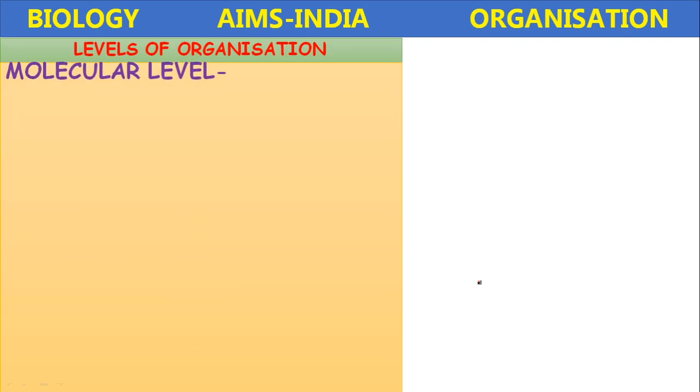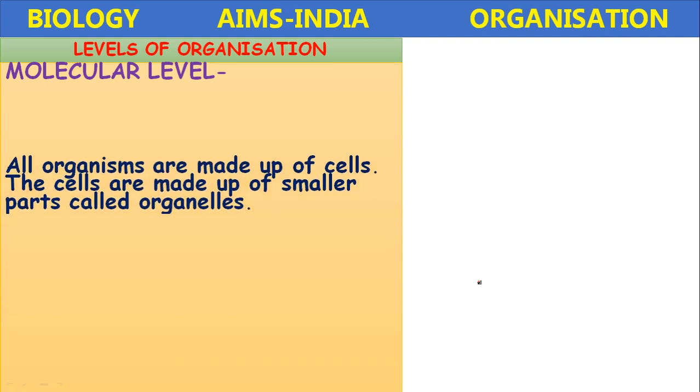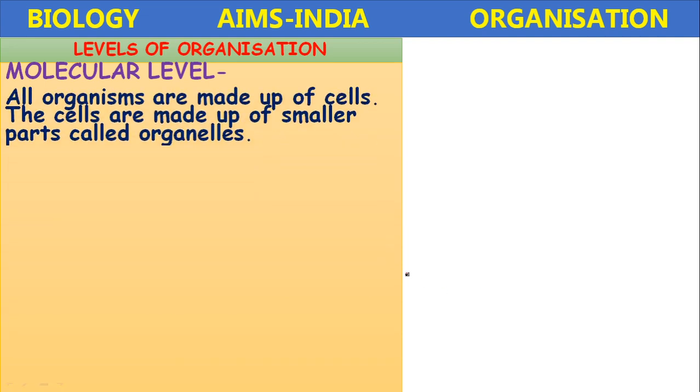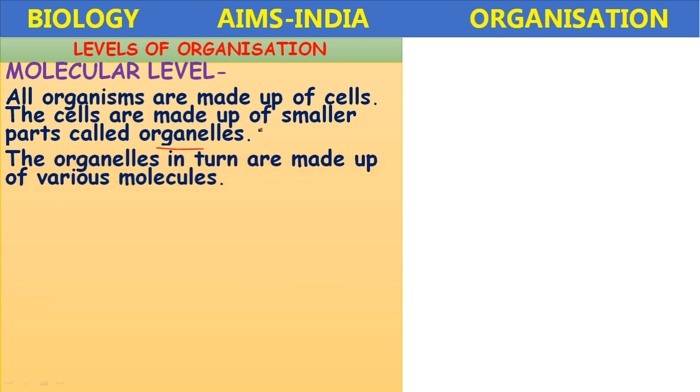In the levels of organization, the first is the molecular level. At the molecular level, all organisms are made up of cells. The cells are made up of smaller parts called organelles. The organelles in turn are made up of smaller particles called molecules.